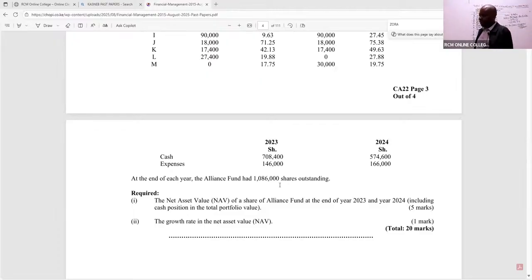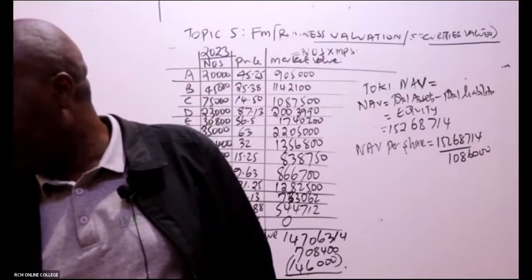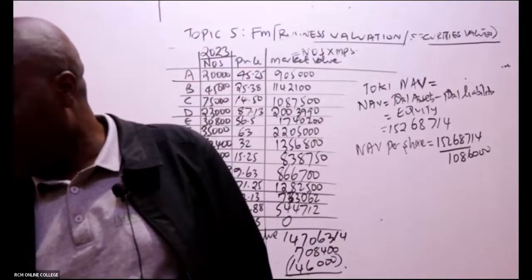Net asset value per share. Which is going to give us what amount? 14 point what?